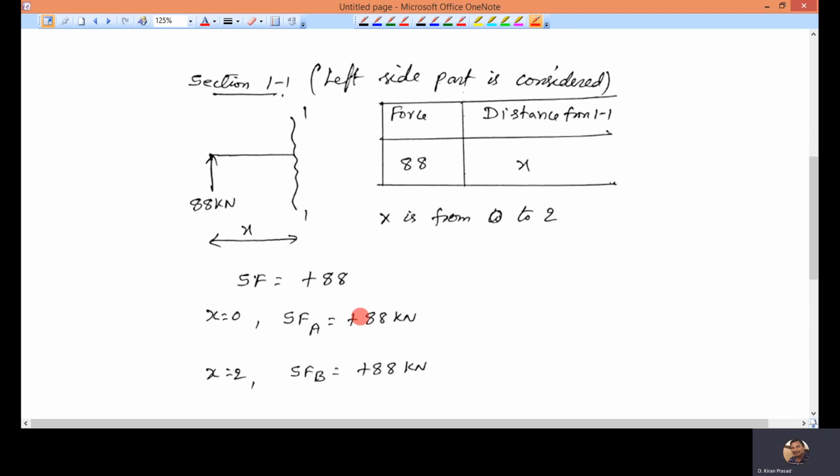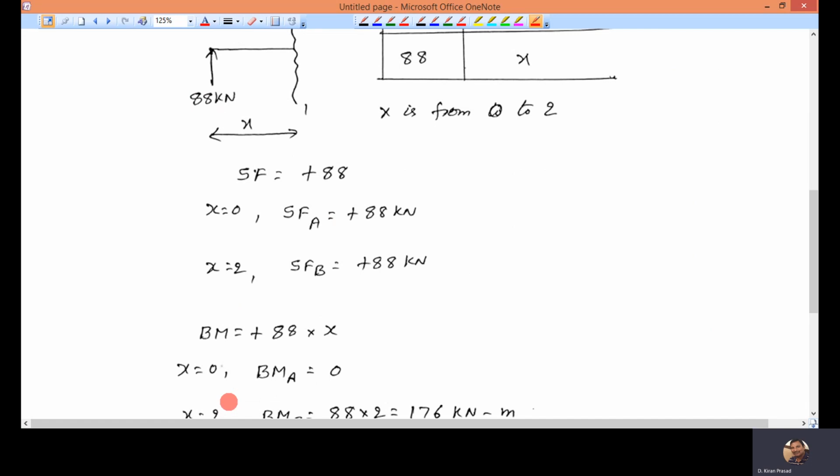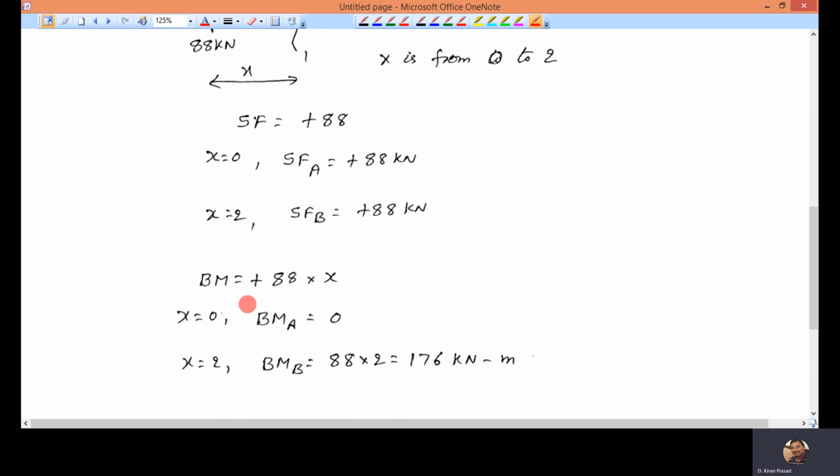Substitute x equal to 0, you will get the same value. X equal to 2, you will get the same value because there is no extra force. Bending moment is force multiplied by distance from section, so 88 multiplied by x. Clockwise positive. Again, substitute x equal to 0, you will get the bending moment at A. Substitute x equal to 2, you will get the bending moment at B.